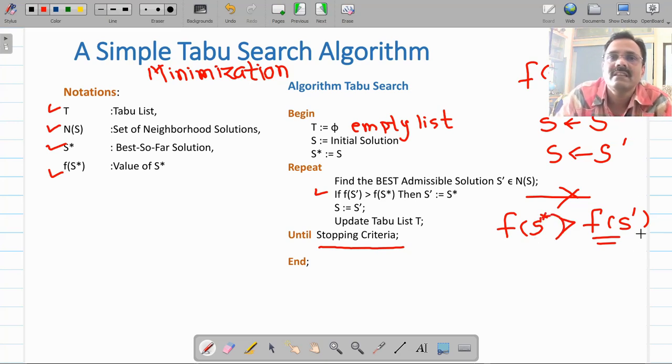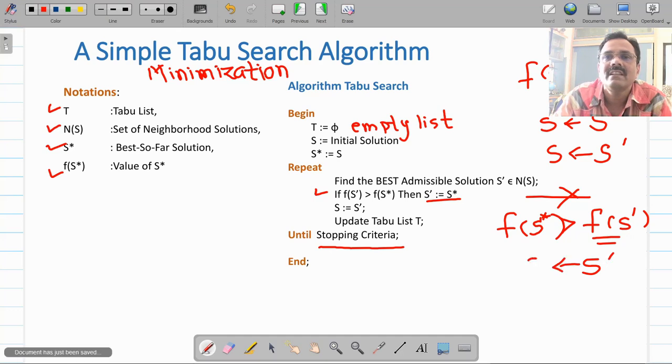That means S dash is better, so this part will not be executed. The algorithm will come out here. So S dash you are going to assign to S. Now S dash was better, it was a smaller value, so you assign this S dash again to S. So always this S will contain the better value, that is the minimum value, and then every time you are going to